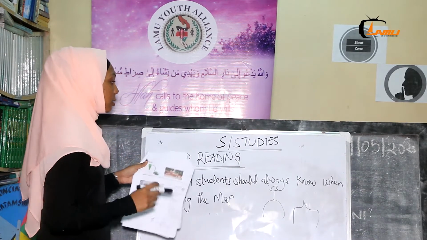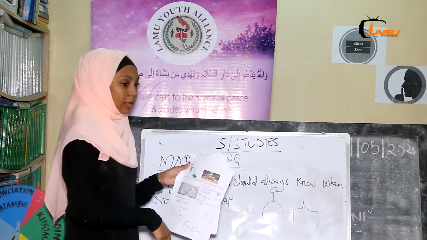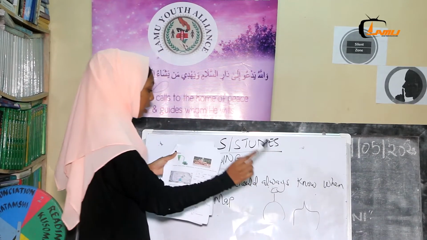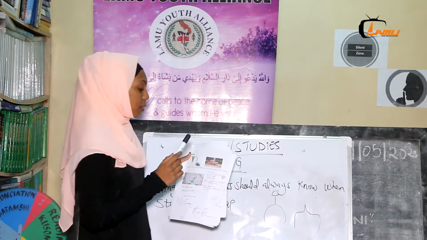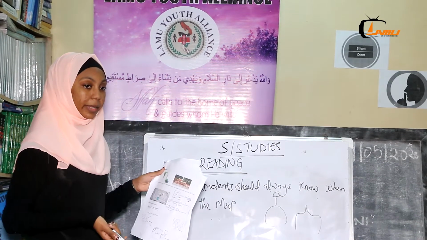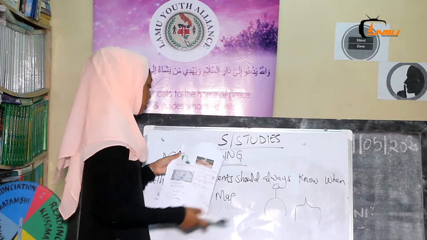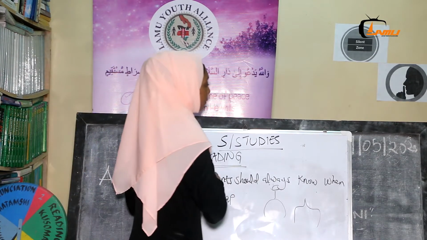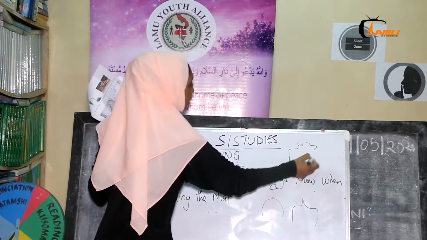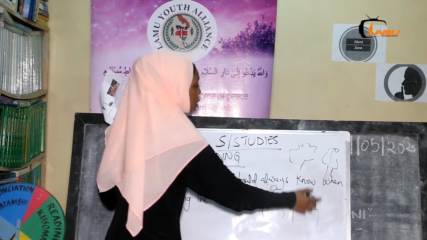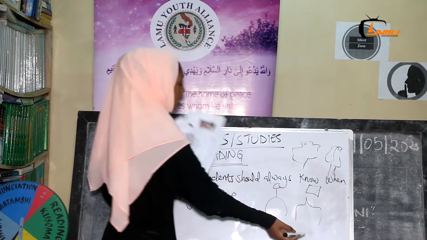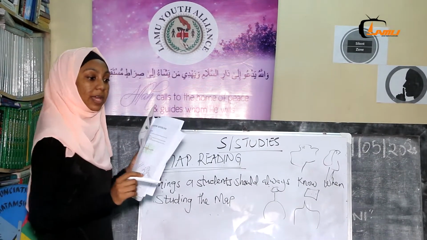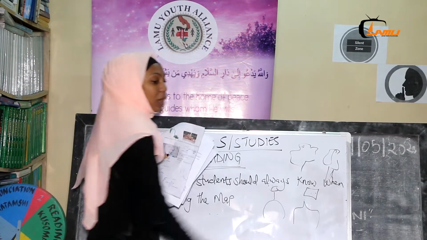You may not have maybe a forest, but you can see somewhere written sawmill, or you may have a forest and see somewhere written sawmill. That means those people are cutting trees or lumbering. They're cutting trees for furniture, maybe for anything. And note that when you are given a forest, and you are not told that there is a sawmill over here, and then you are asked which activity do these people carry out, you said lumbering, you are very wrong.